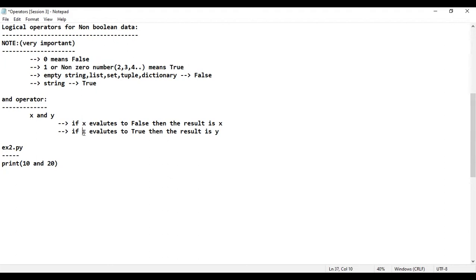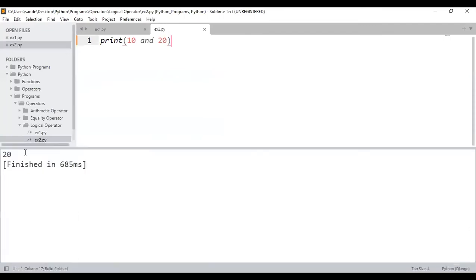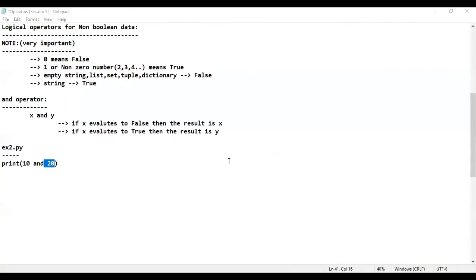True. If X evaluates to true, then what is the result or what is the output? Don't you think 20 will be the answer? Let me just check it out whether the answer is 20 or not. If I execute here, don't you think the answer is 20 is what I got? Please do respond. Is that clear? Similarly, observe. Let's see how many of them will tell the answer for this one. What is the answer for this?